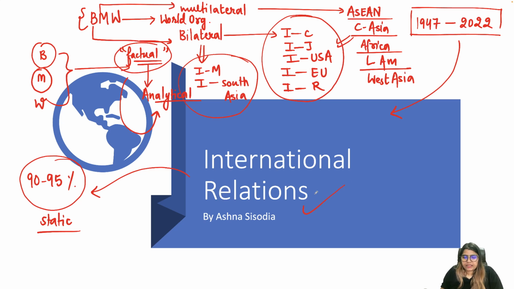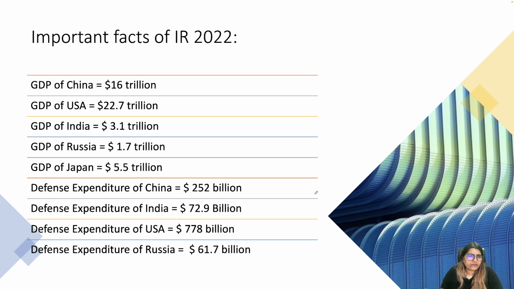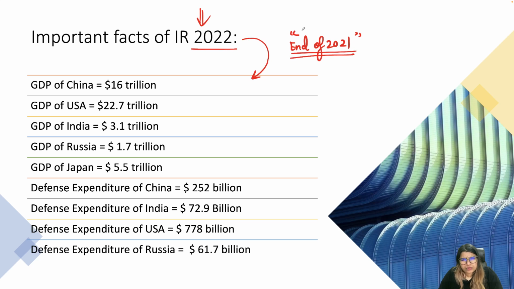Okay, so let's start with it. First of all, let's take note of important facts for international relations, the latest facts that we find in 2022. And when I say 2022, it is still going on. So whatever data I have updated here is till the end of 2021. It means for 2022, we are almost at the end of it, two months are left, but still I am going to count it.